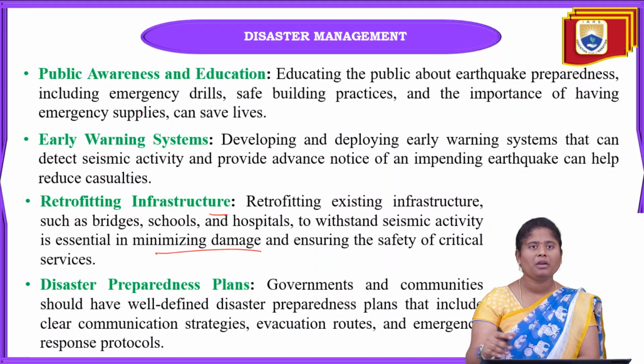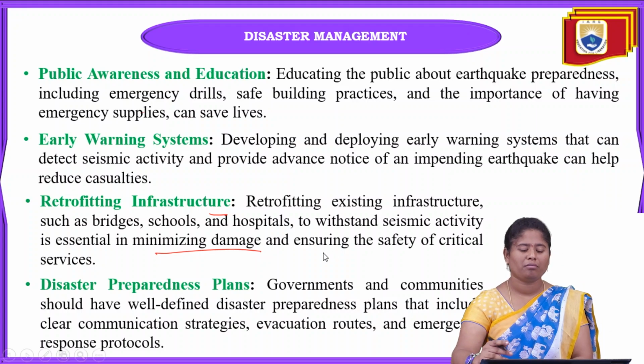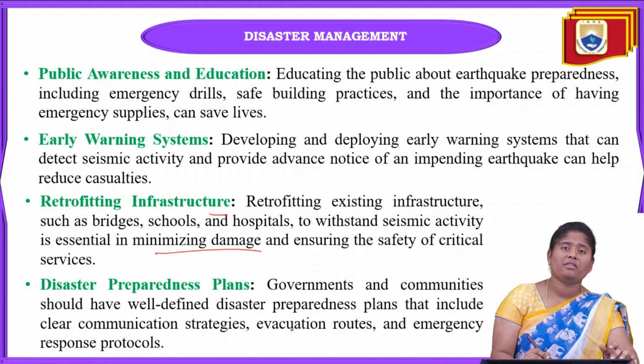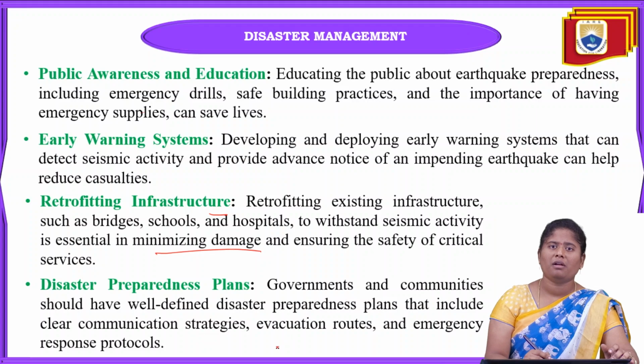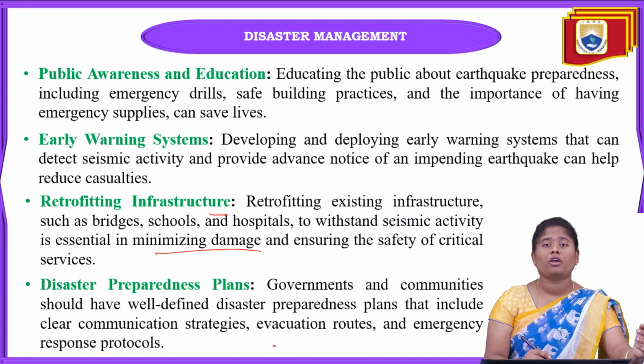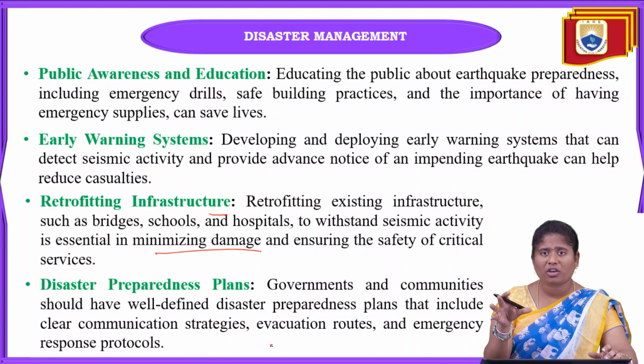And next one is disaster preparedness plans. Here obviously government and some of the communities should well define this disaster preparedness. The government has to give orders to the people when they are going to face natural disasters, and when they give the early warning to the people, they can also include the communities to evacuate the people living where earthquakes can occur.